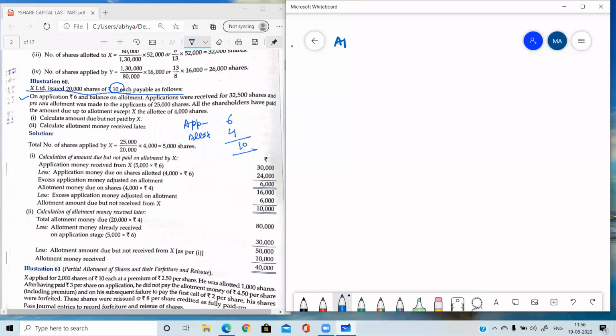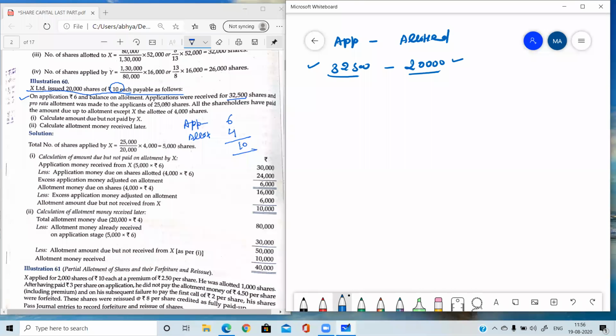We can write it like this in the table: applied, allotted. Applied was 32,500 and allotted was 20,000. In every question of pro rata allotment, these tables will be prepared. Now we need to check how the company has tackled the situation of oversubscription.